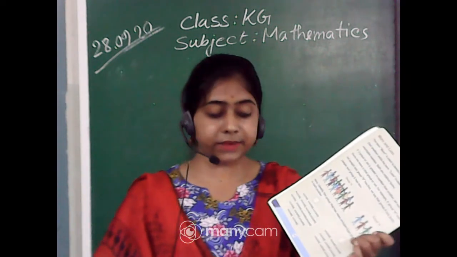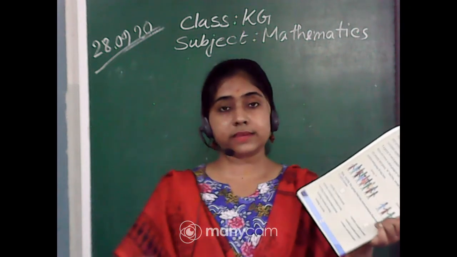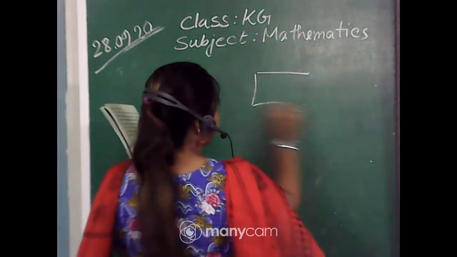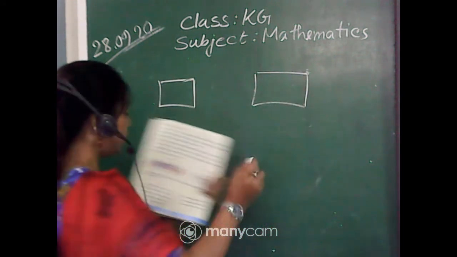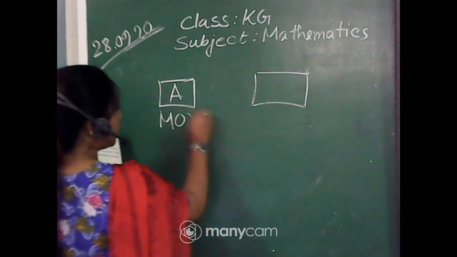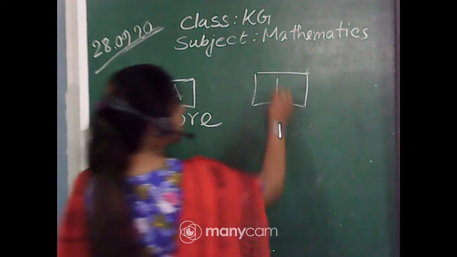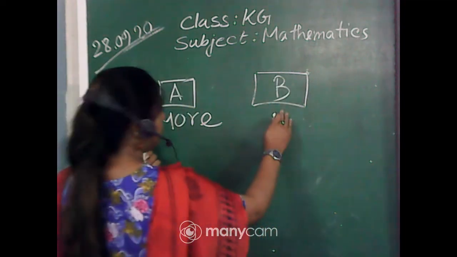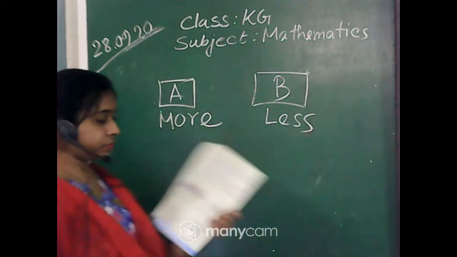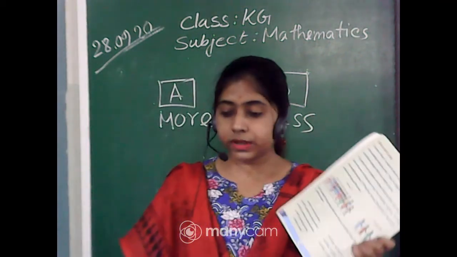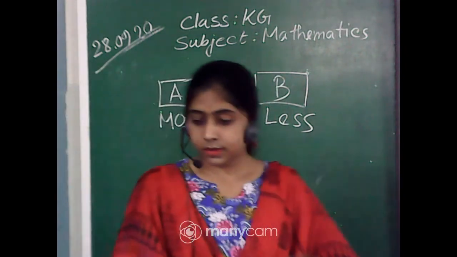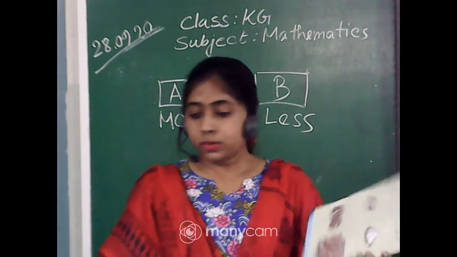Can you identify? Obviously, you can. Yes, Srijan. On our left hand, that is more, and the right side is less. So you should write A in the box, that is more, and you should write B in the box on the right side, and that is less. Yes, Shamantak, very good. A is more and B is less. Very good.